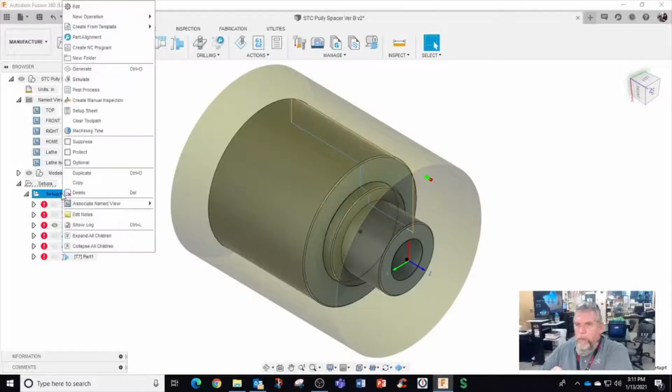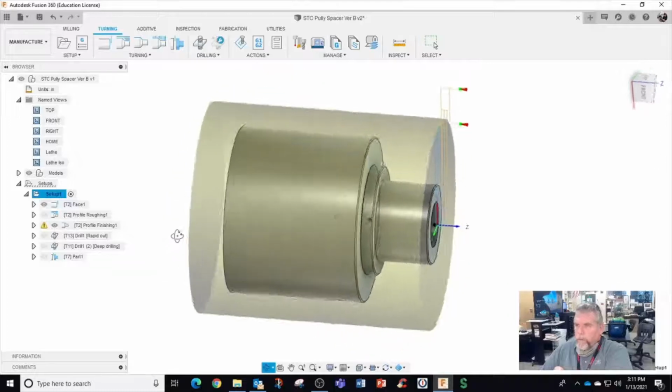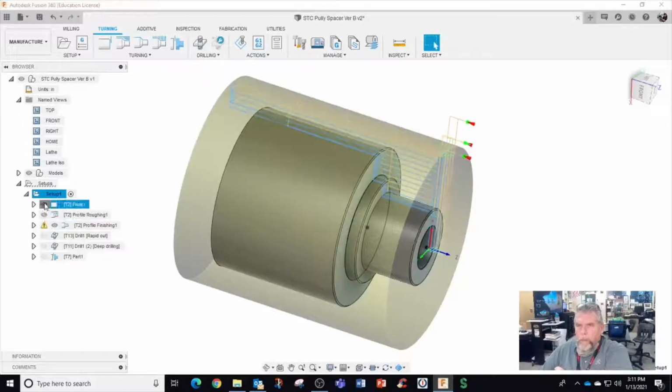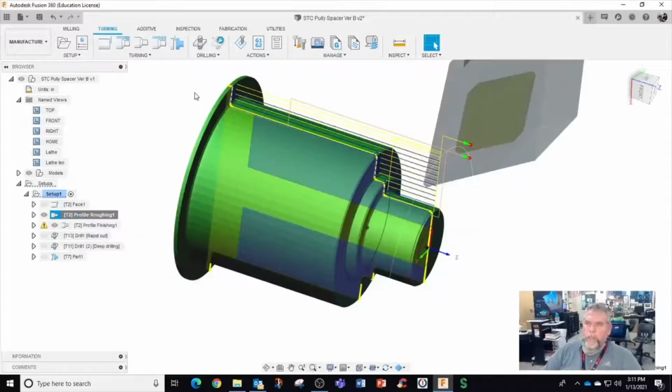I'm going to regenerate, let everything catch up. All right, I'm going to turn on the roughing front, right? Roughing front. Okay. Profile roughing. Now, it's now profile roughing, profile finish, separated. And it used to be you selected it inside a profile, so now they're separated.